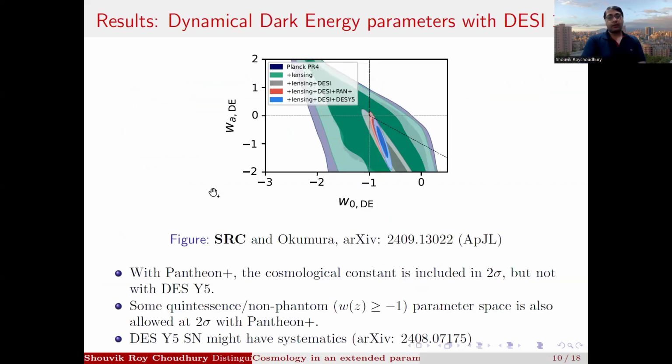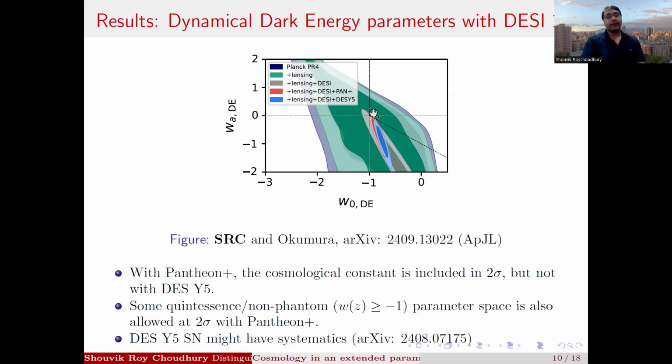So our main result of the first paper was this plot in the w0-wa plane. What we saw is that with Planck data or Planck with lensing, these black and green contours, there is no proper constraint on this wa parameter, and the bound on w0 is also very relaxed. So we basically do not have proper constraints on the dynamical dark energy parameters with Planck data alone. And with DESI, the bound improves a bit, but still, for getting good constraints on the w0-wa parameter space, we need the supernovae data as well.